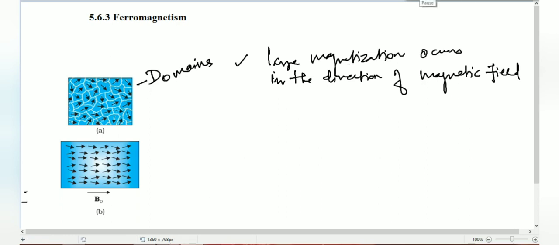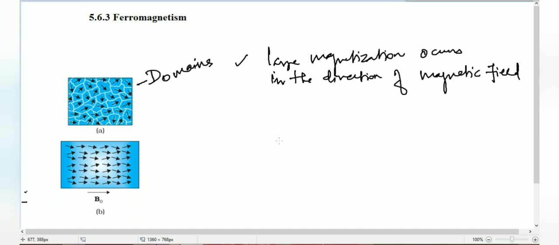In paramagnetism, magnetization occurs in the same direction, that is in the direction of the magnetic field, but the magnetization value is very, very small. In ferromagnetism, magnetization occurs with large magnitude and also in the direction of the magnetic field.